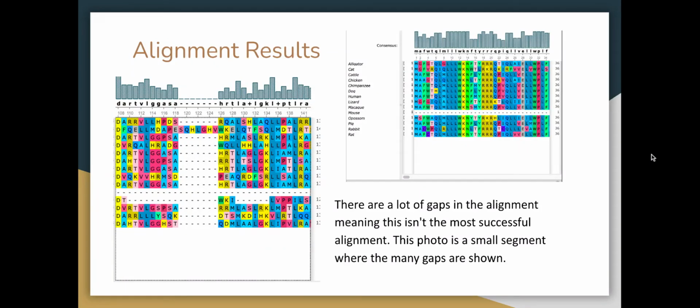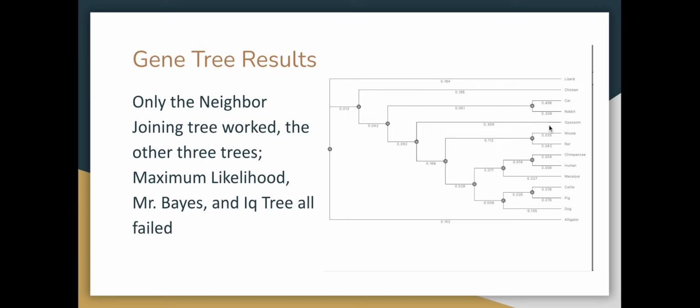The next step in the process was to construct the gene trees. So only the neighbor joining tree worked. As I stated before, the other trees, maximum likelihood, MrBayes, and the IQ-TREE, all failed.